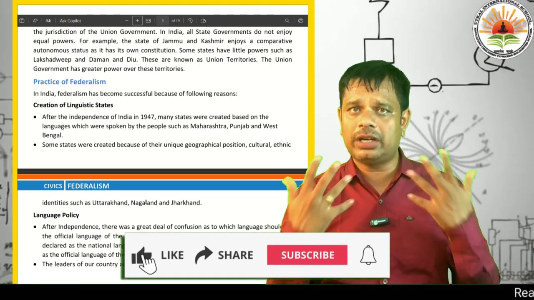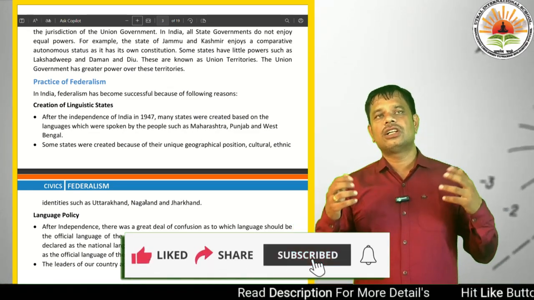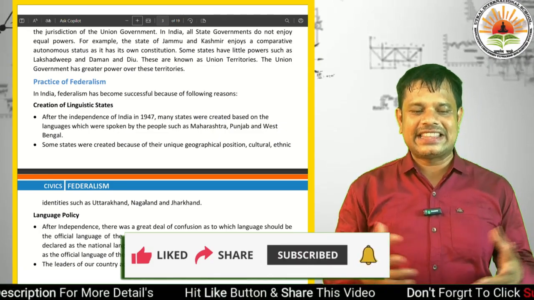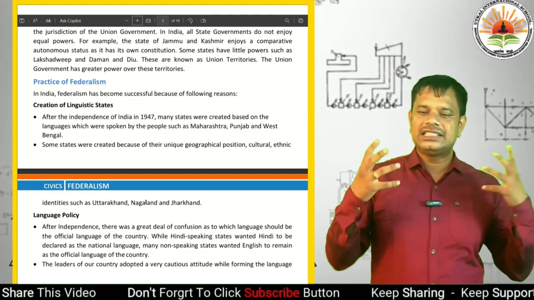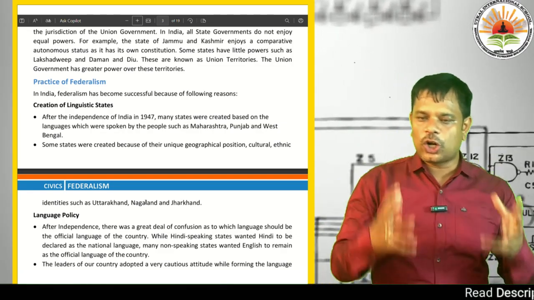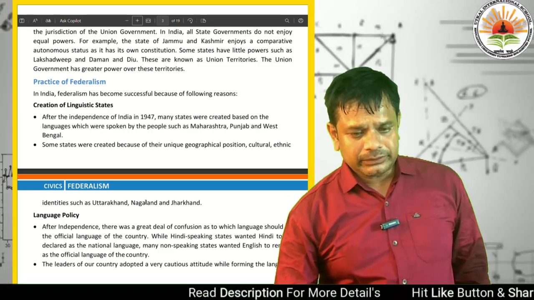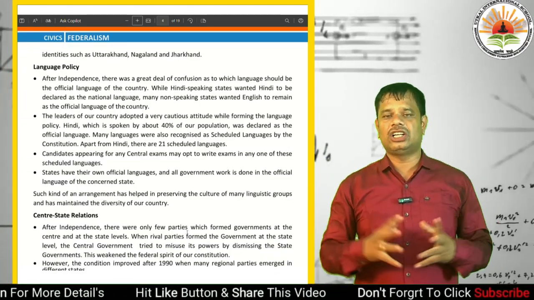Some states were created because of their geographical position, culture and ethnic identities, such as Uttarakhand, Nagaland and Jharkhand.